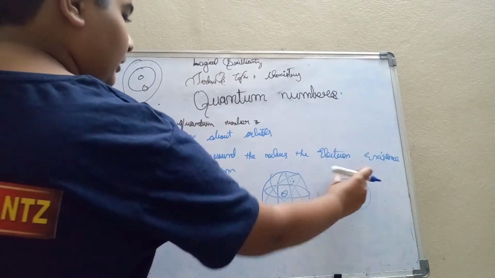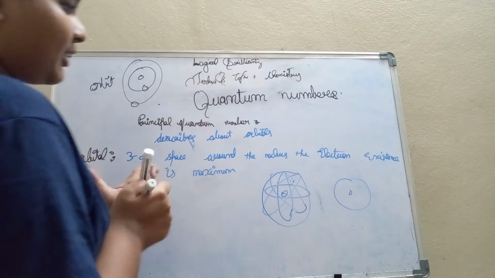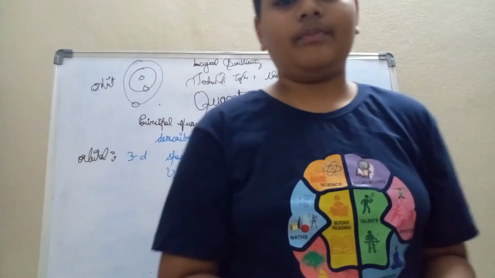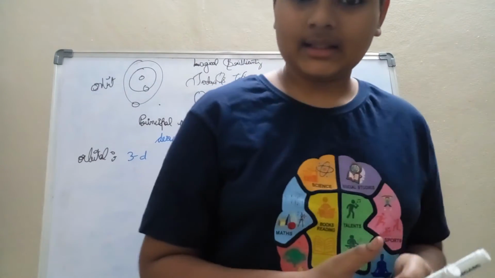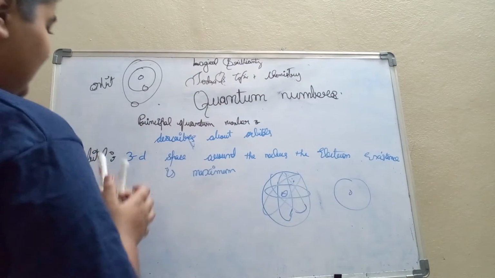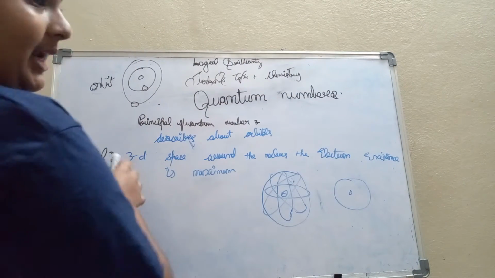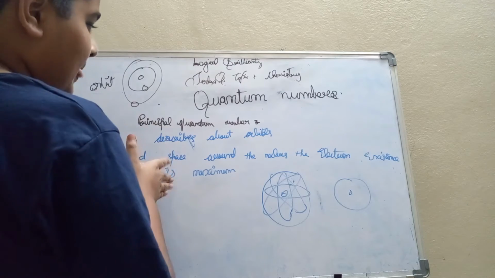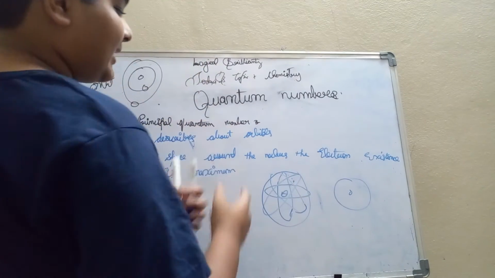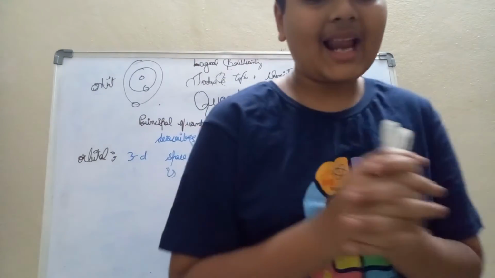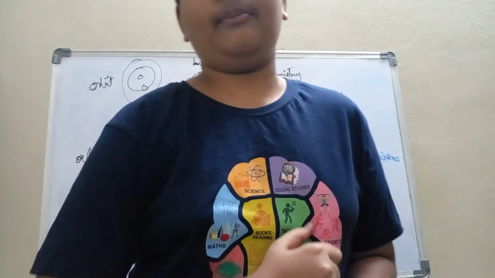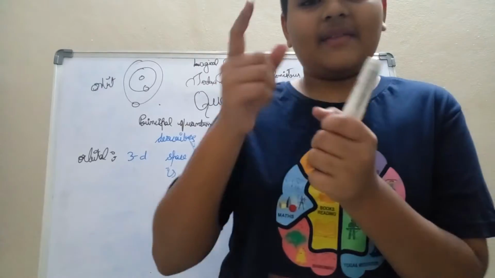So, this is the whole space where the electron existence is maximum. Did you understand? I repeat it again. An orbital is a 3-dimensional space around the nucleus where the electron existence is maximum. I think you have understood this.